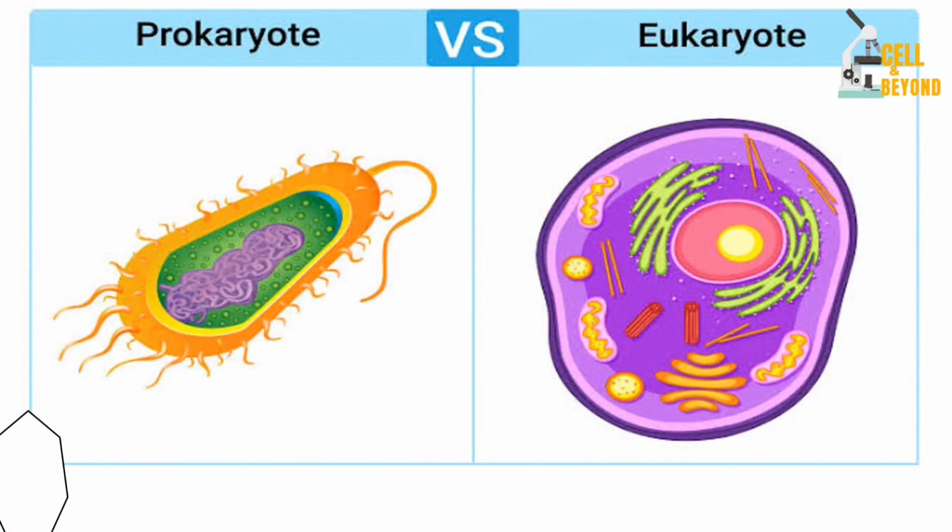Now look at this image. This is a typical example of a prokaryote and a eukaryote. Any organism that is made up of a prokaryotic cell is called a prokaryote, while organisms made up of the eukaryotic cell are called eukaryotes. So we'll be looking at their differences in this video today.